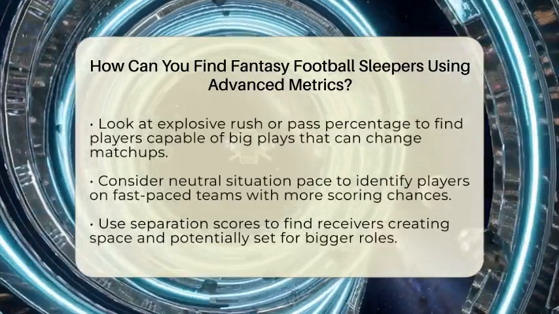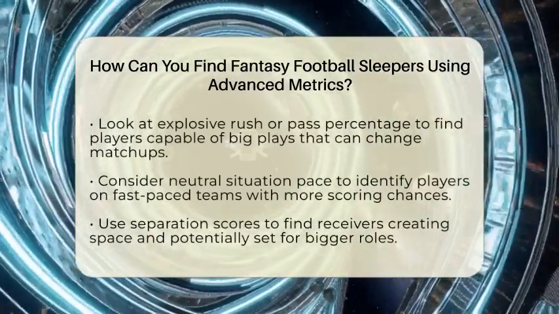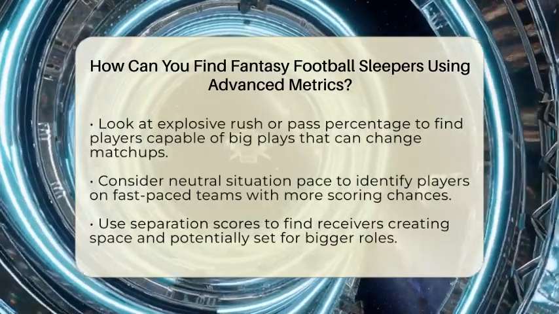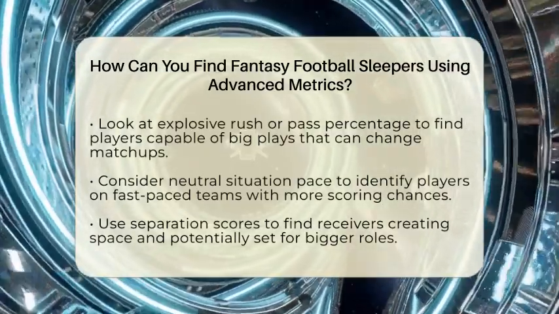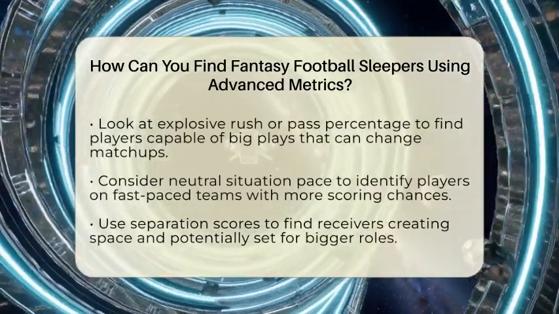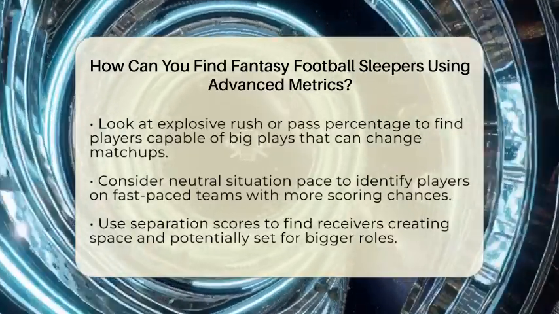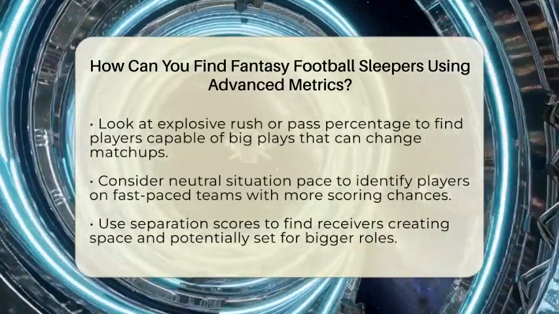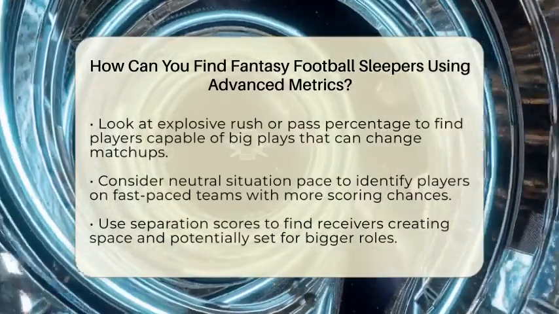Then there's neutral situation pace. This measures how fast a team runs plays in close games. Faster-paced teams give their players more opportunities to produce stats. If a player is on a team with a high pace, they might be a sleeper because they can rack up more touches and yards as the season goes on.